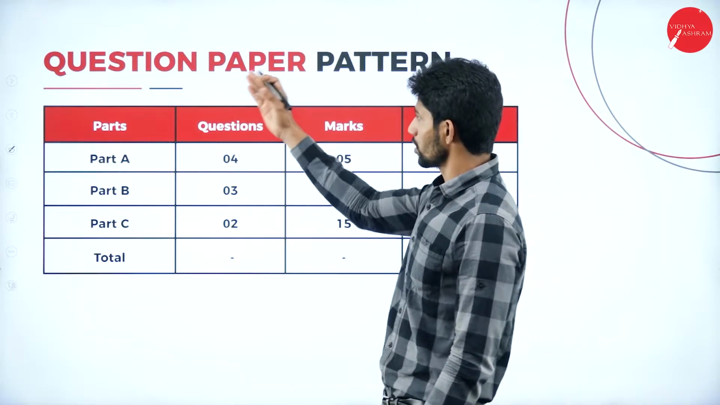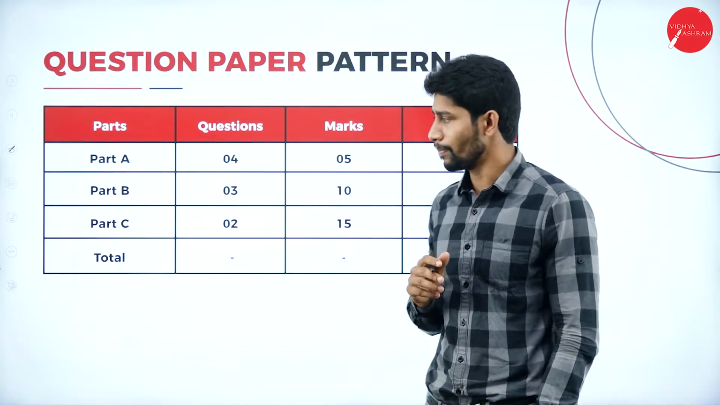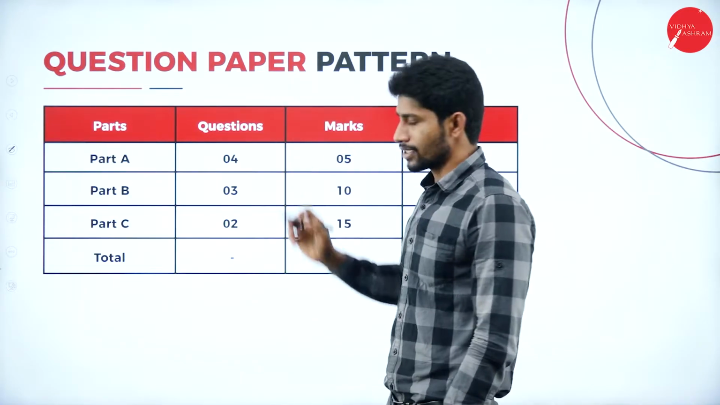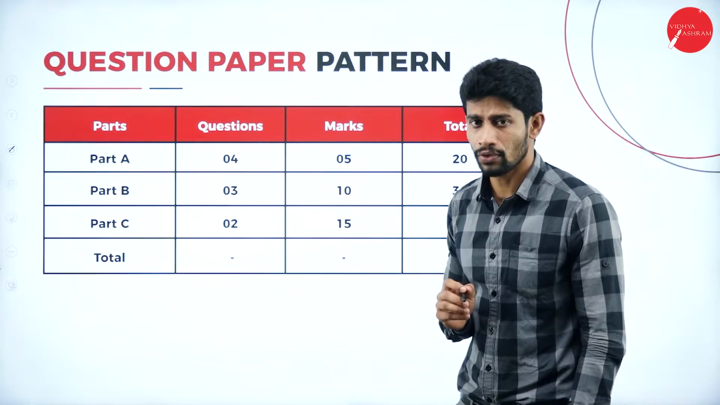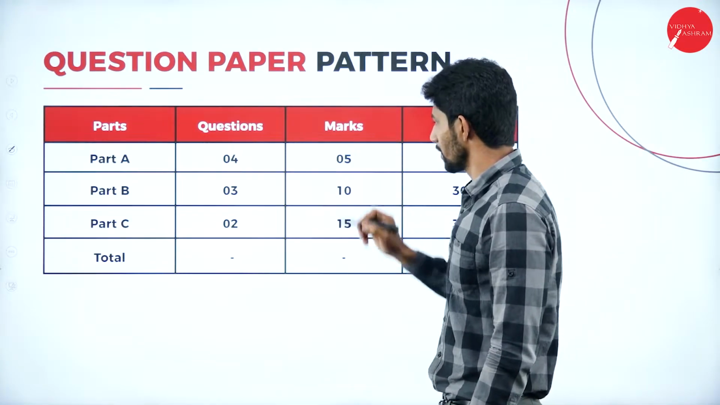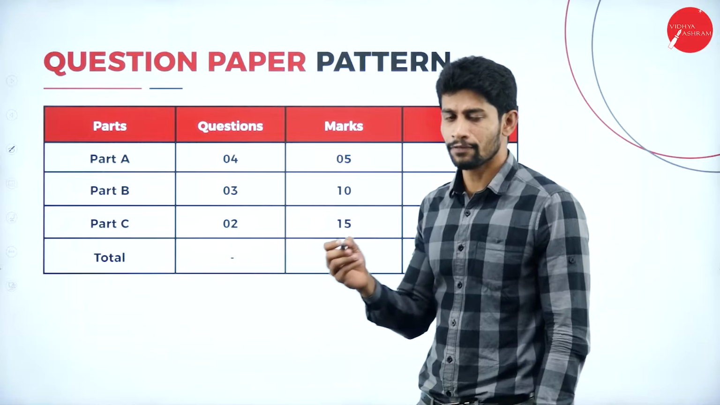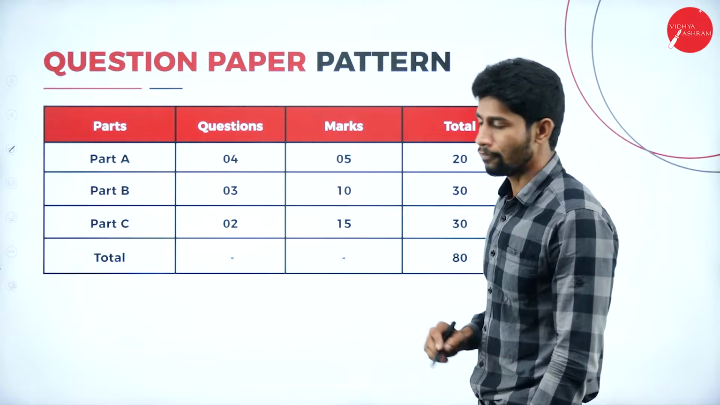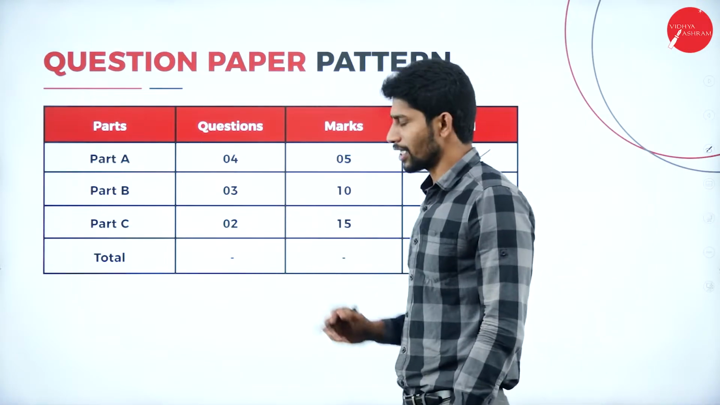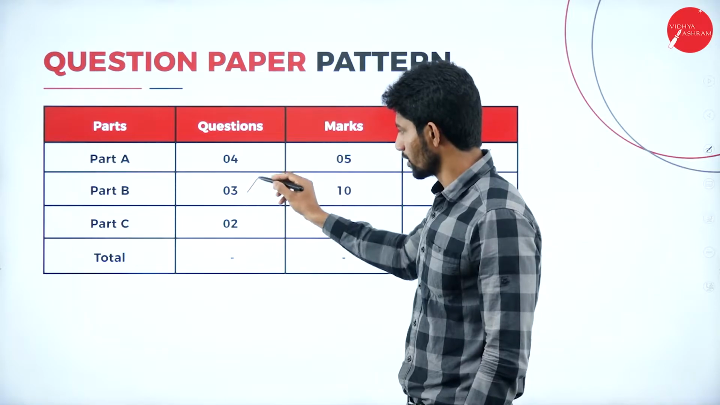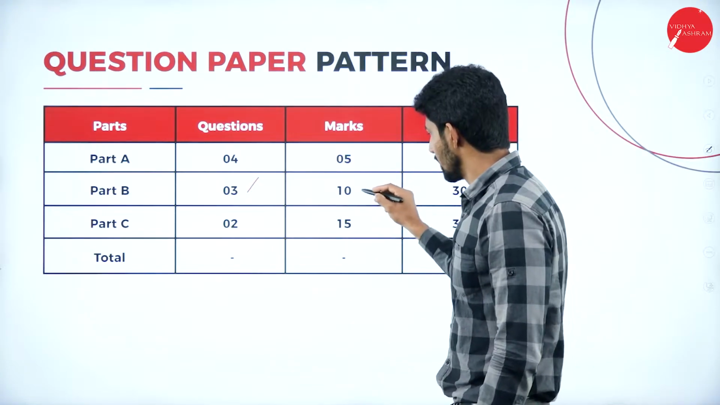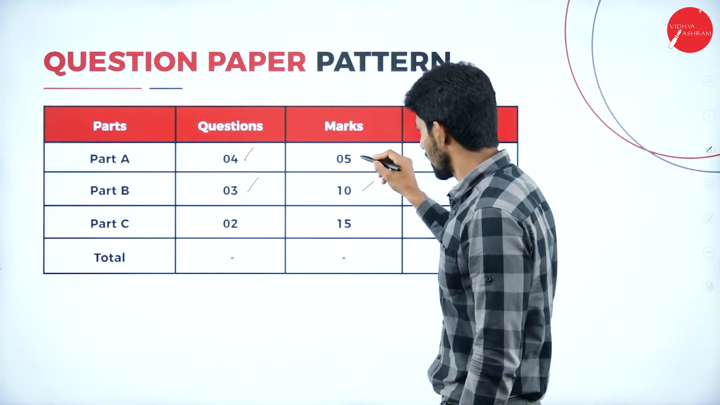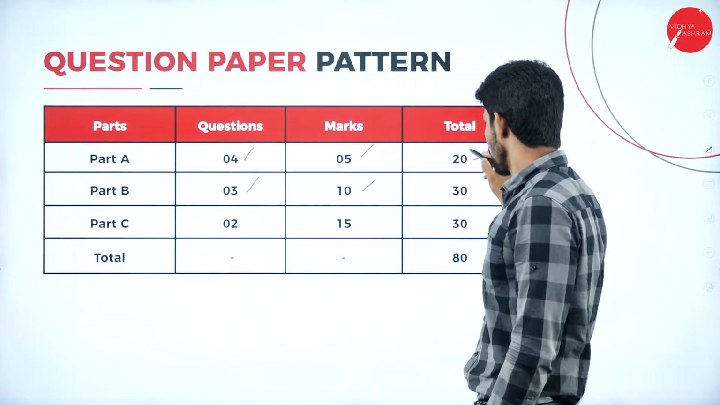Next, if you look into the question paper pattern, this is how it looks. In part A, we are going to attend 4 questions, and each question will be carrying 5 marks, and you are going to write totally for 20 marks. Next, in part B, you will be attending 3 questions and each question carries 10 marks.